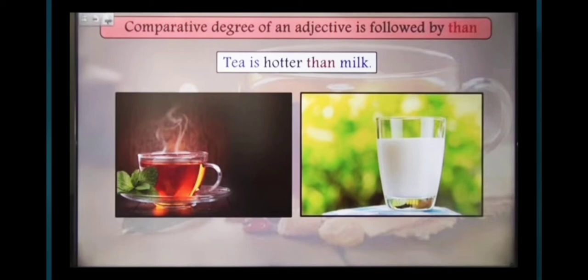So hotter is the comparative degree of adjective and it is followed by than. I never say tea is hotter milk. It is always tea is hotter than milk. Just like I said, the red ball is bigger than the orange ball. So than is always followed by the comparative degree of an adjective.